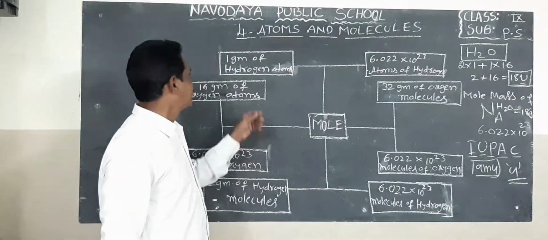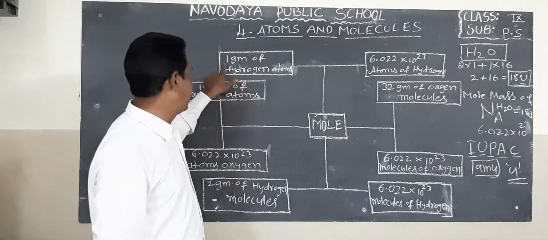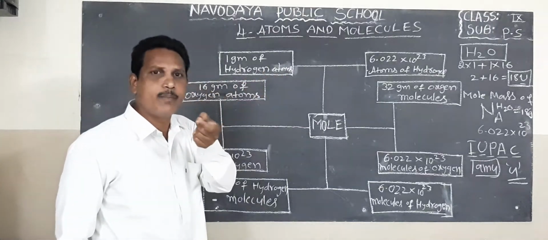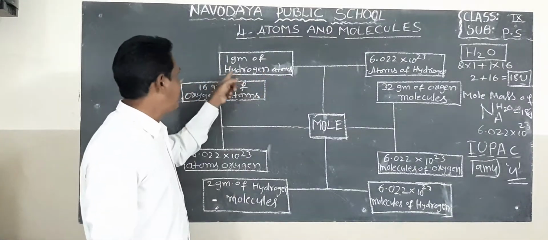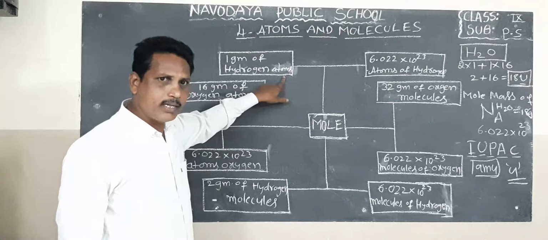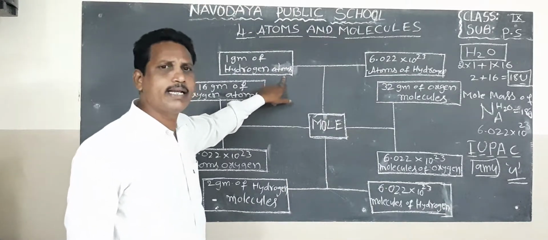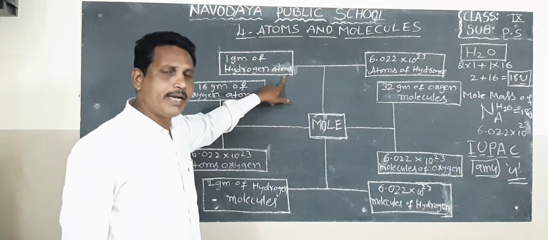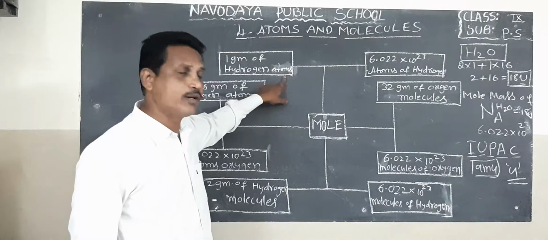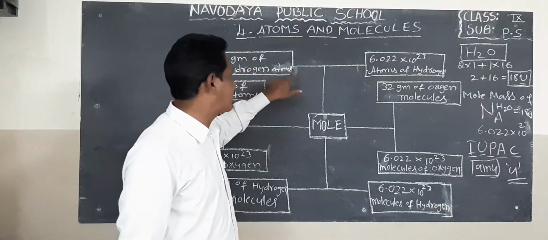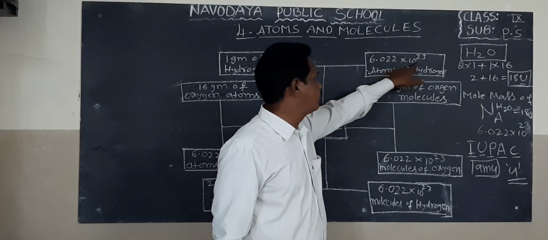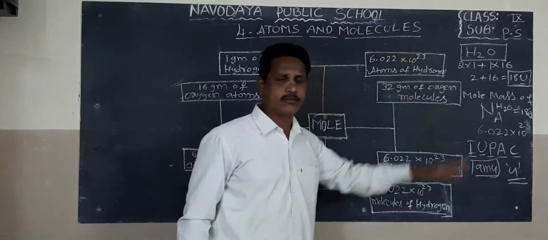For example, look at the board here. 1 gram mass of hydrogen atom. Hydrogen is the lightweight atom. 1 gram of hydrogen atoms contains 6.022 into 10 to the power of 23 atoms of hydrogen.